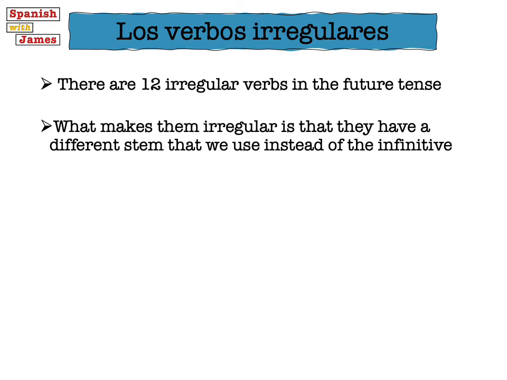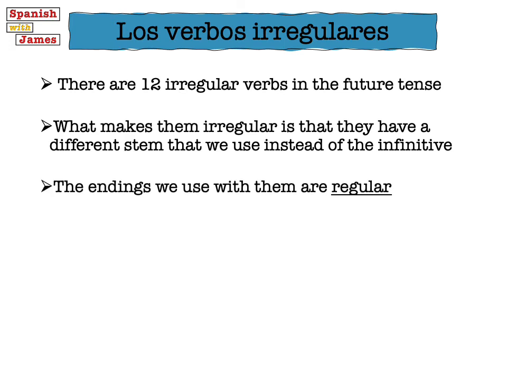And what makes them irregular is that they have a different stem that we use instead of the infinitive. But to be honest, they're not wildly different, they're just kind of adapted versions of the infinitive, so they're not that hard to learn. And the endings that we use with them are completely regular. So those 6 endings that we just learned, you can use them for every single verb in the entire Spanish language, so you don't have to worry about any irregular endings whatsoever.